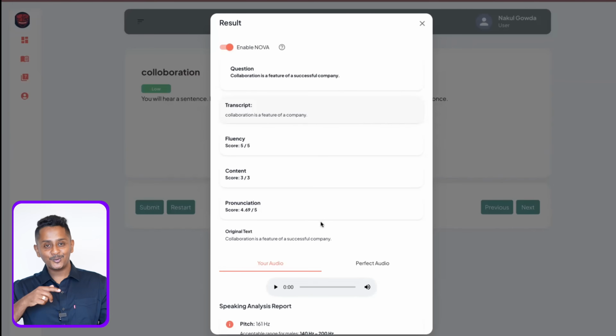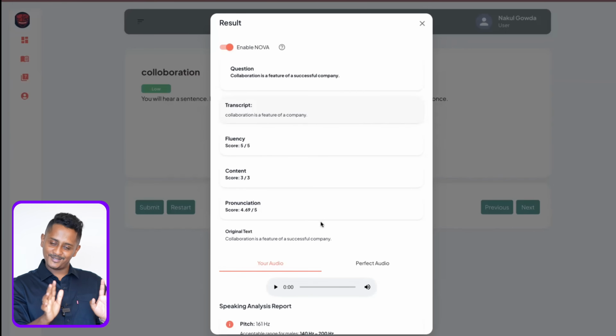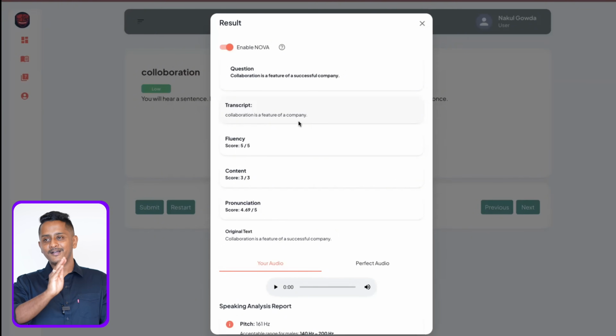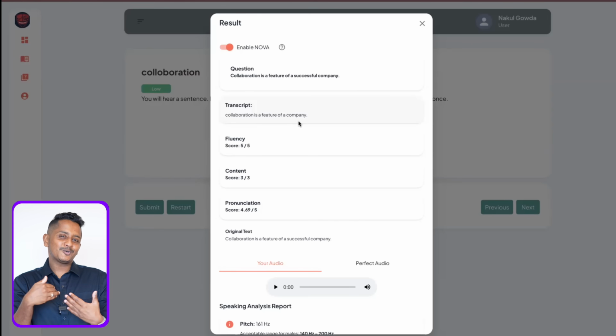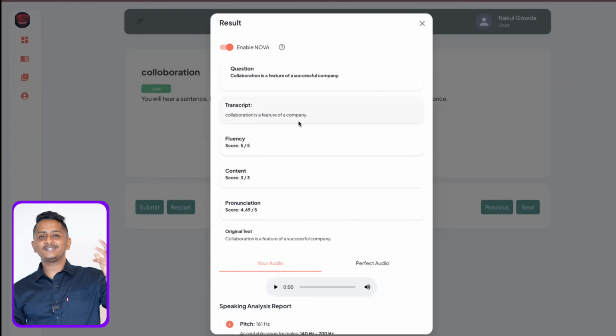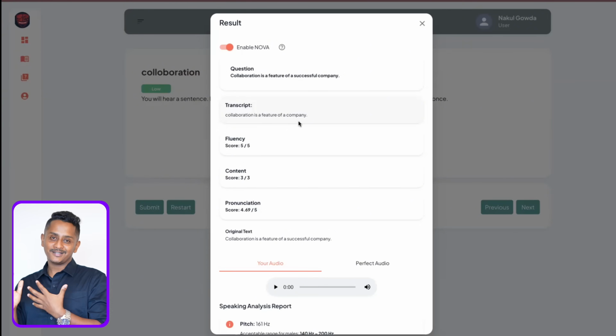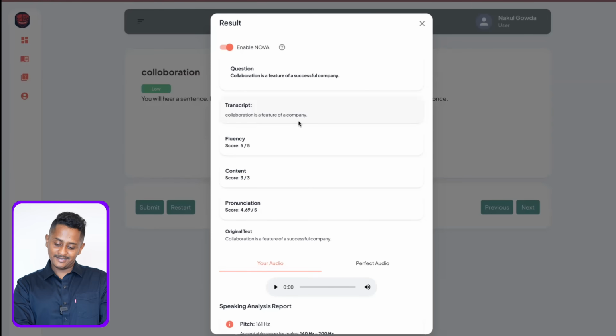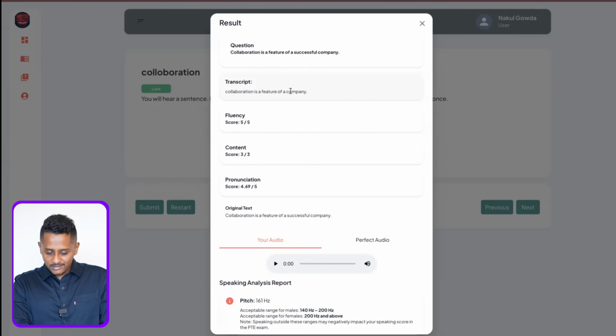Don't assume I skipped one word, still it is giving 3 out of 3. No, it is precisely working. 80 to 85% of the content correct, we're giving 3 out of 3. 60% to 85, 2 out of 3. That's how usually it works. Though the score guide says 100% content, 50% from our experience, it is working this way. So we have exactly replicated. Collaboration is a feature of a company, precisely matching as it is. I think that's all. This video was made to help you understand what is this 50% rule and also